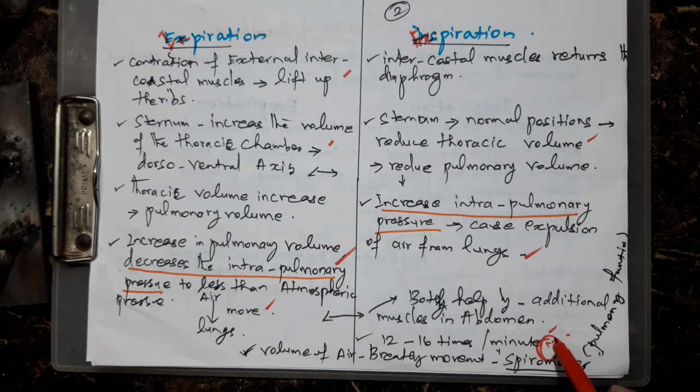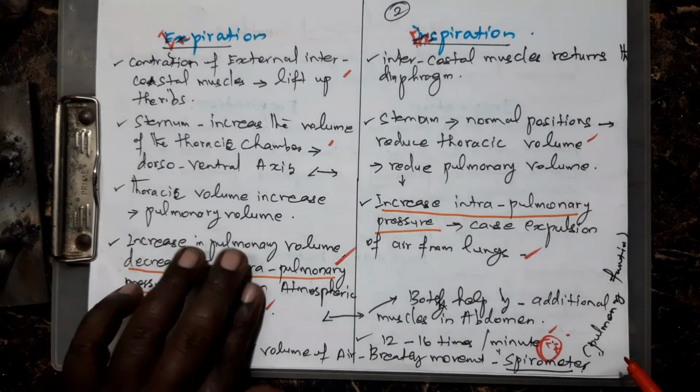Next, the volume of air during breathing is measured by an instrument called a spirometer. It is also helpful for identifying and measuring the volume of air during respiration, and the pulmonary functions of the lungs.